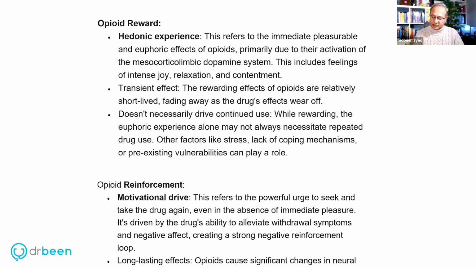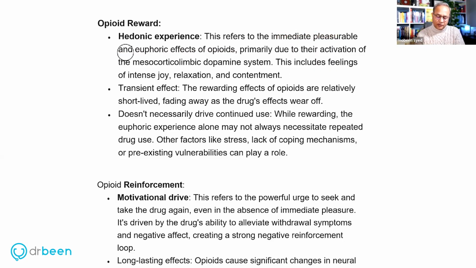So first of all, this is my writing, opioid reward or hedonic experience. Hedonic is liking something. This refers to the immediate pleasurable and euphoric effects of opioids. So imagine if you eat dessert, that sweet dessert and that immediate pleasure that you receive from that, that is similar, this is a good example to say that when somebody takes opioids, there is an immediate effect on our brain, which results in the euphoria that the person feels. So that is immediate. This is reward or rewarding property of opioid.